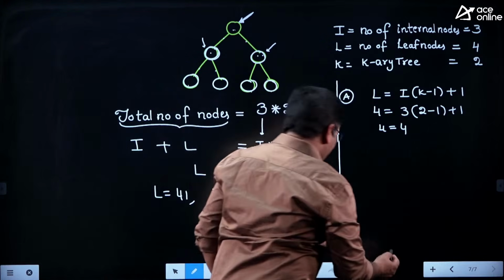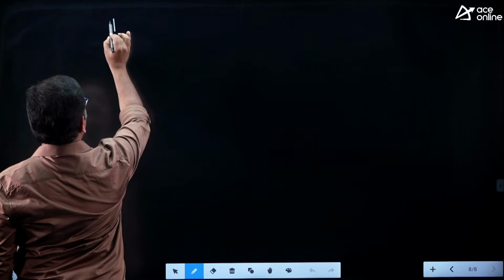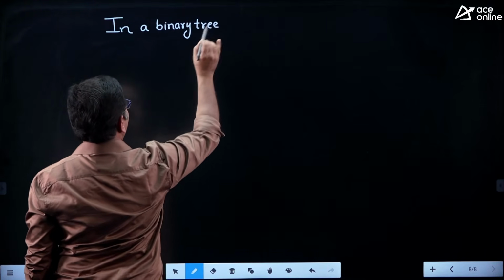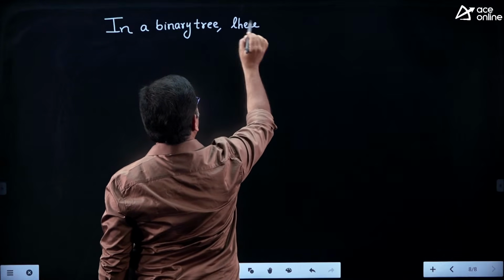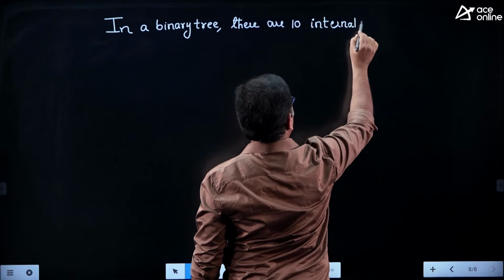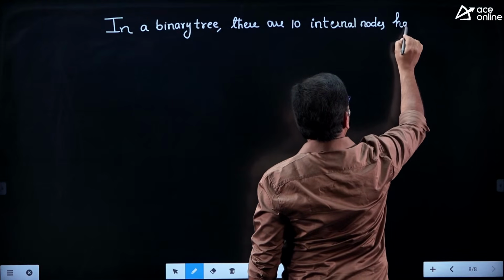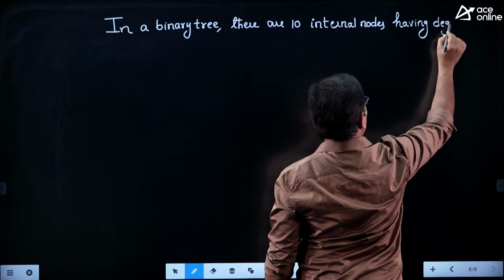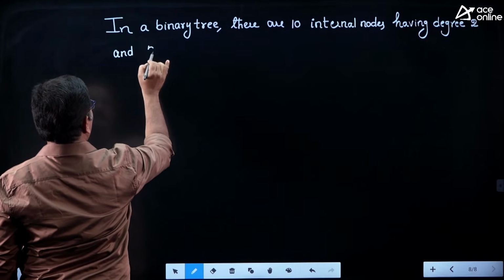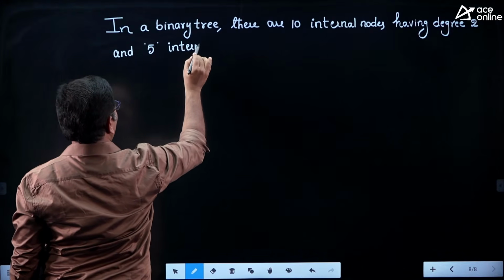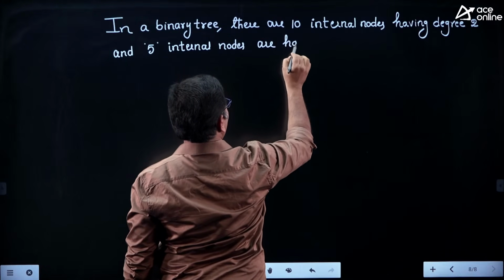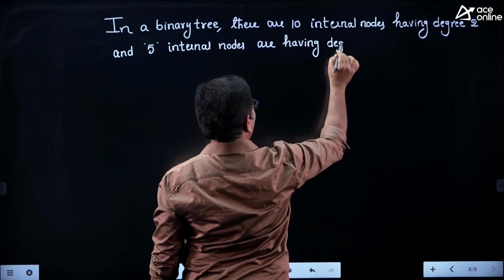Okay, another way of asking questions, just observe, friends. One of the application based questions they asked is like this: in a binary tree, there are 10 internal nodes having degree 2 and 5 internal nodes having degree 1.